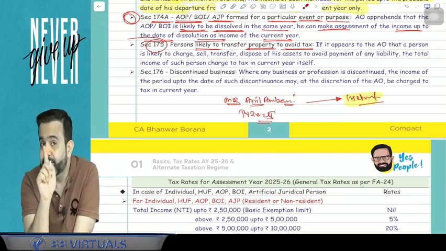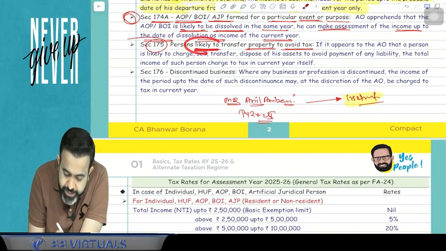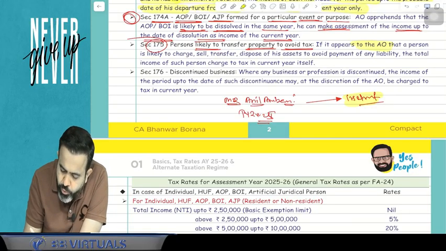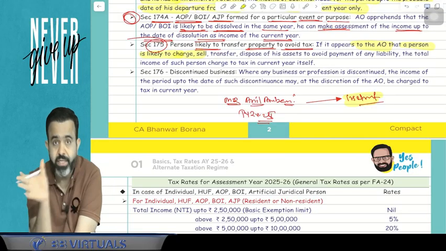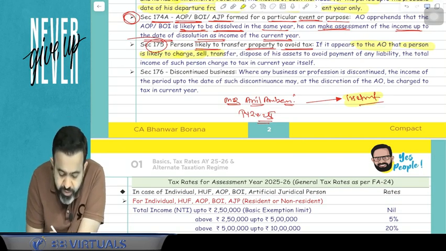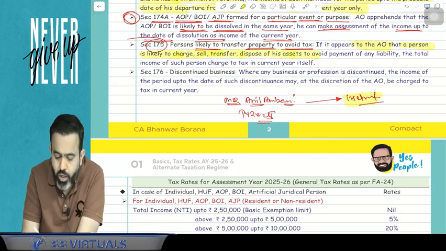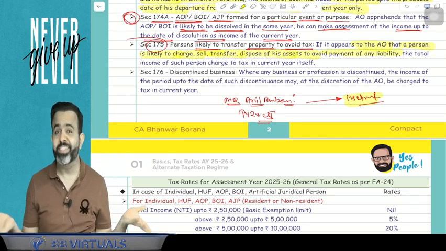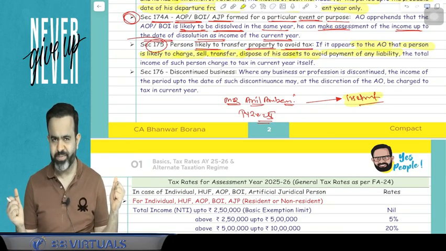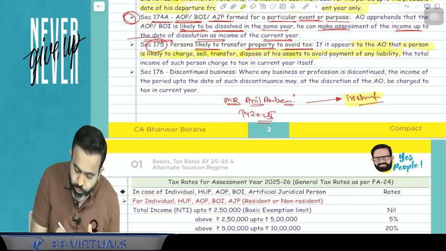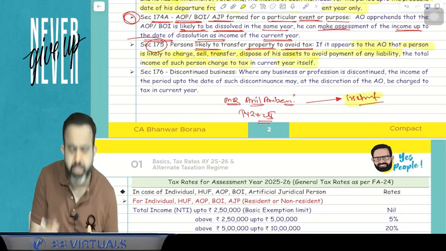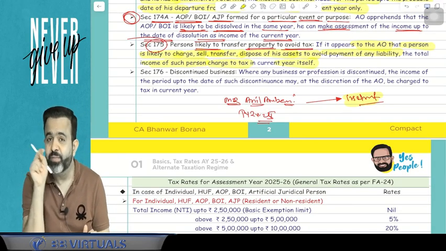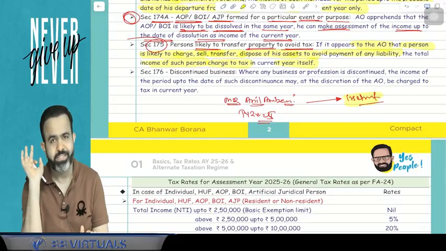So in this particular case, because here the person is likely to transfer the property to avoid the tax, if it appears to the AO that a person is likely to create a charge, or sell, or transfer, or dispose of his asset to avoid the payment of any liability, because in the assessment year suppose that person became insolvent and he doesn't have any asset at all, so government cannot recover the taxes. So in this case, the total income of such person can be charged to tax in the current year itself. It may be possible that the income tax department asks Anil Ambani to file the return in the previous year itself and pay the taxes in the previous year itself. It is possible.